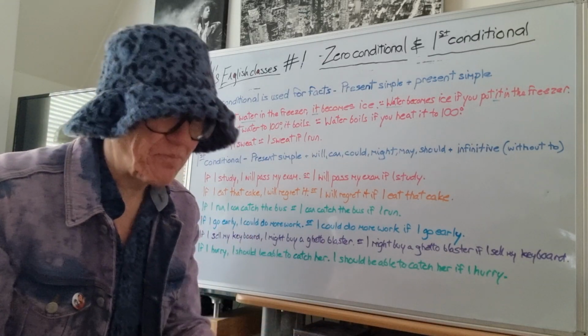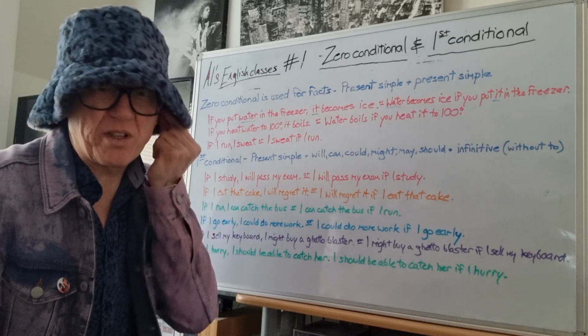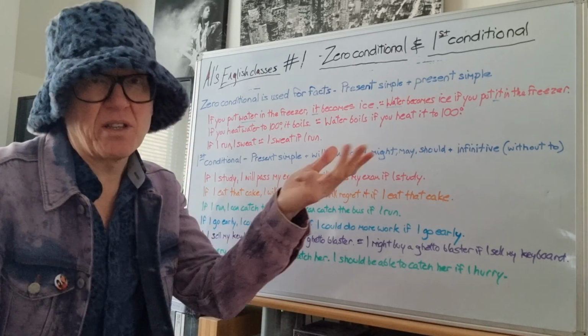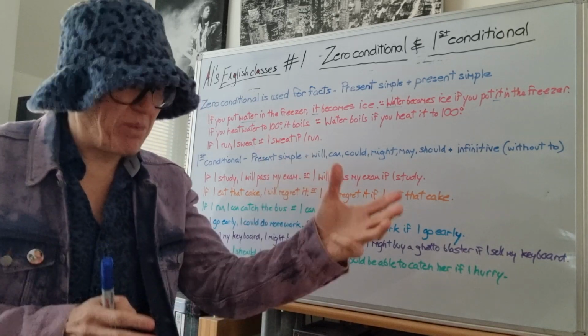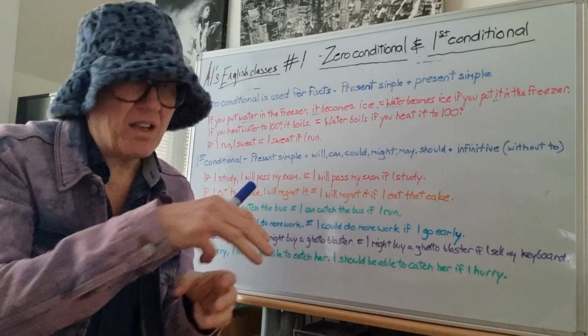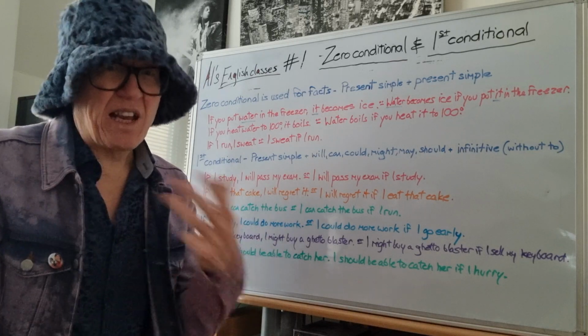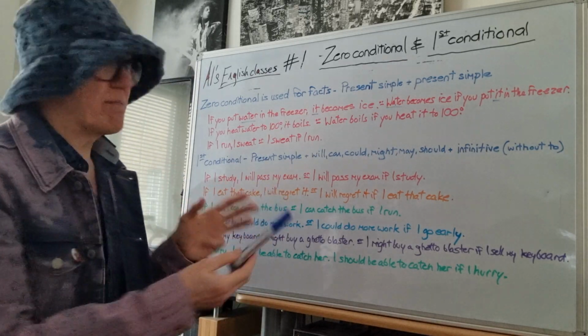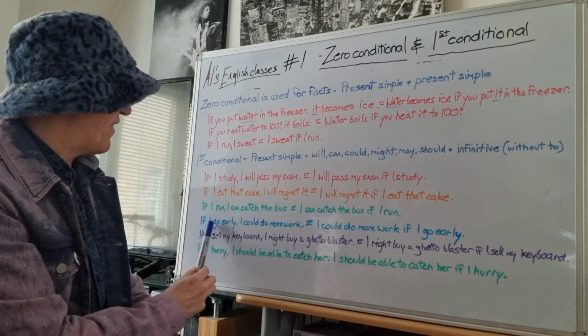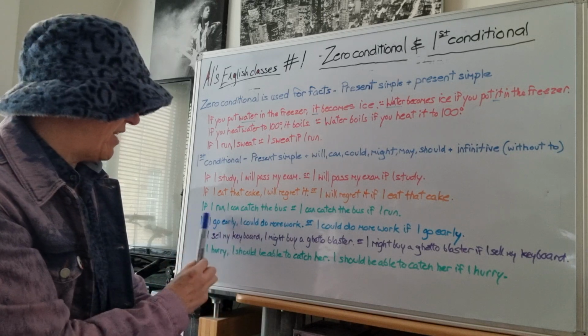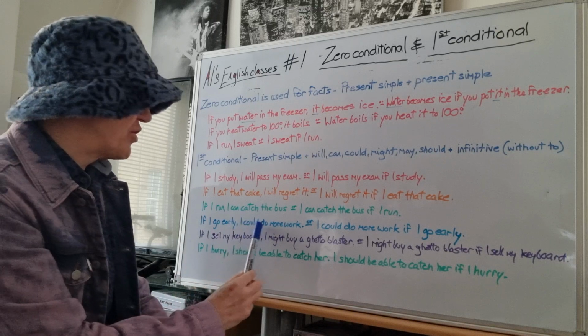Not all the time, but for example, what shall we do today? Oh, we can go to the cinema. But I tell my students it's better to have black and white. Grey area, that doesn't really help someone learn. But it is possible grammatically. Here's another possibility. If I go early, comma, remember, if clause plus comma, I could do more work.